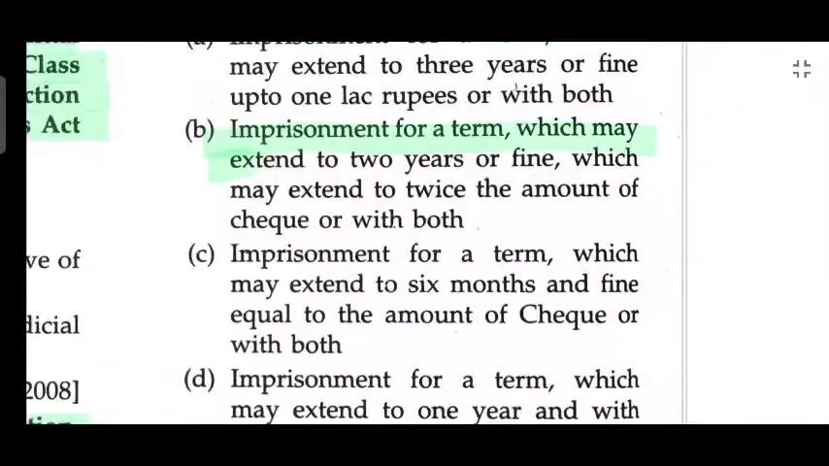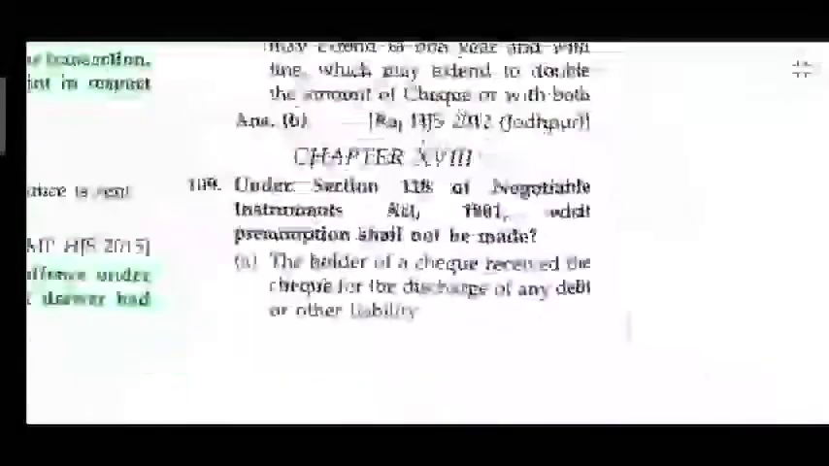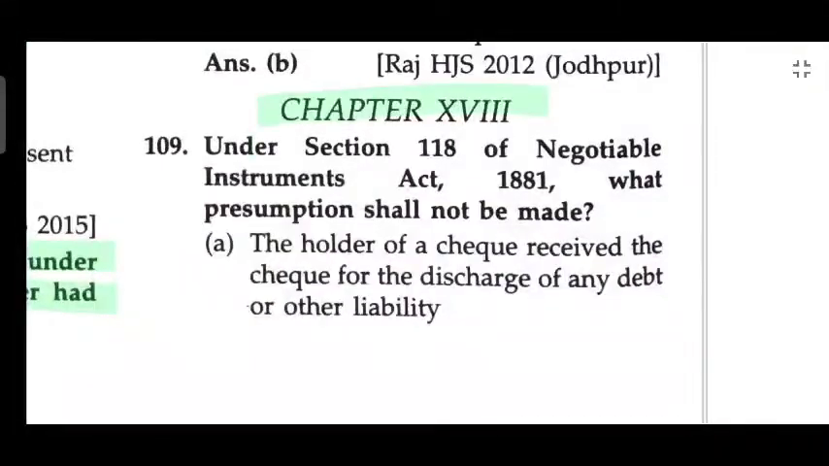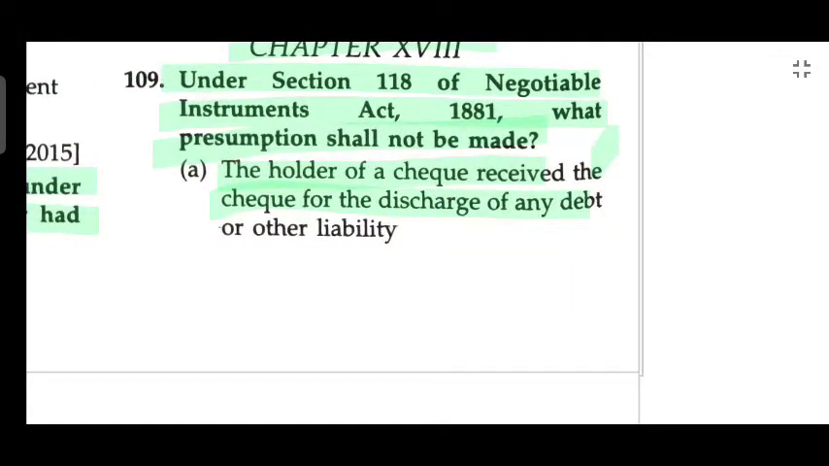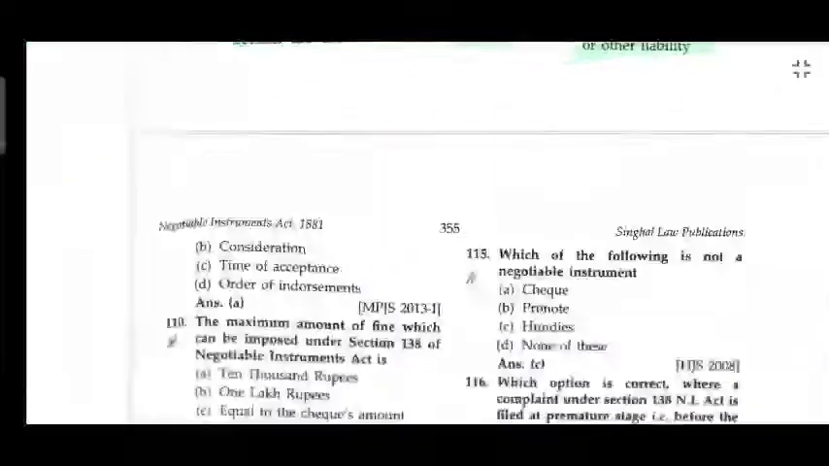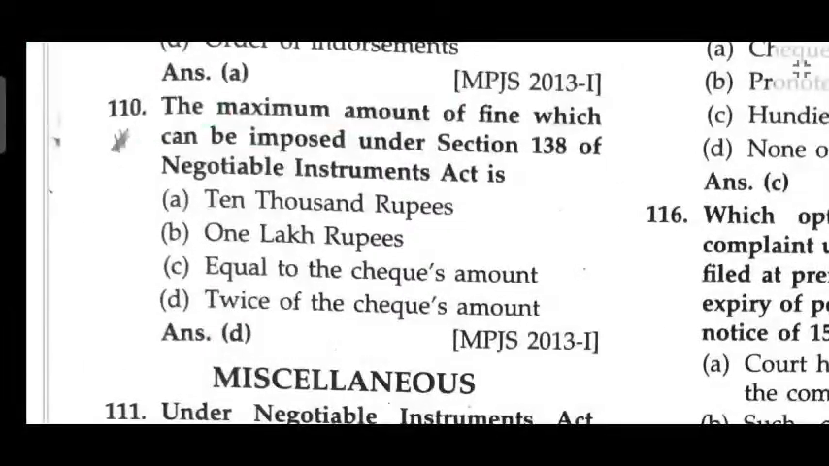The sentence which can be awarded to convict for the offence under Section 138 of NI Act is imprisonment for a term which may extend to 2 years, or fine which may extend to twice the amount of the check, or both. Chapter 18, under Section 118 of NI Act, what presumptions shall not be made? The holder of check received the check for discharge of debt and other liability. The maximum amount of fine which can be imposed under Section 138 of NI Act is twice the check amount.